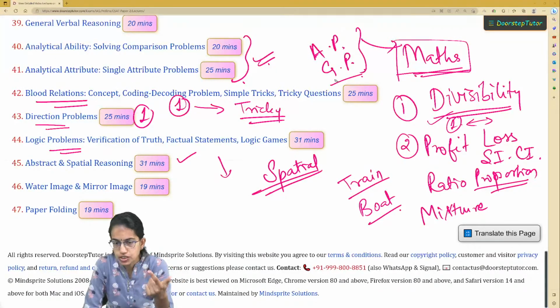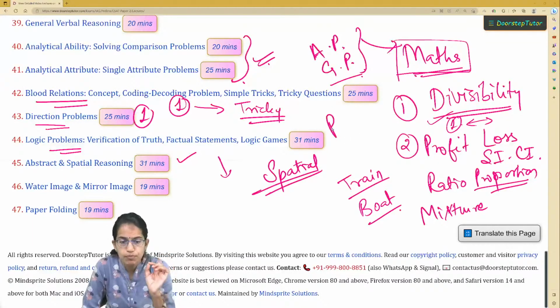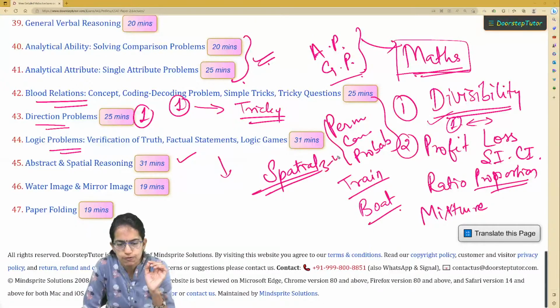Those kind of questions. Another extremely important topic asked every time, permutation, combination, probability. Expect again 3 to 4 questions from this section. Really scoring. If you have the basic understanding, you can simply solve those questions.